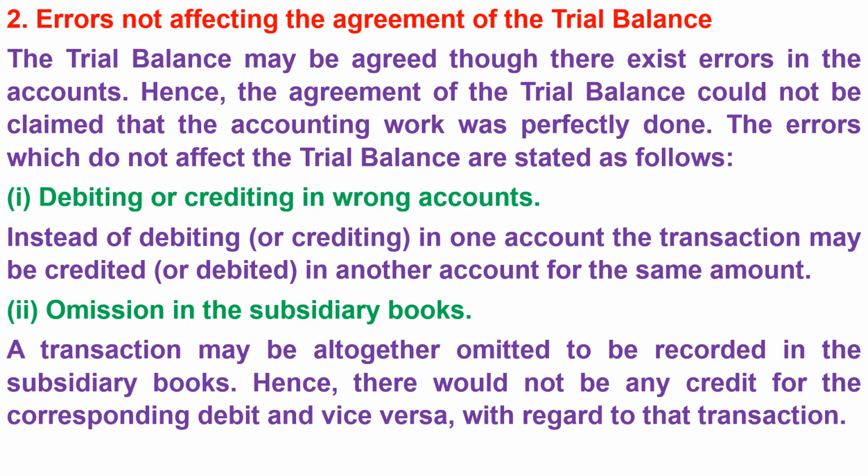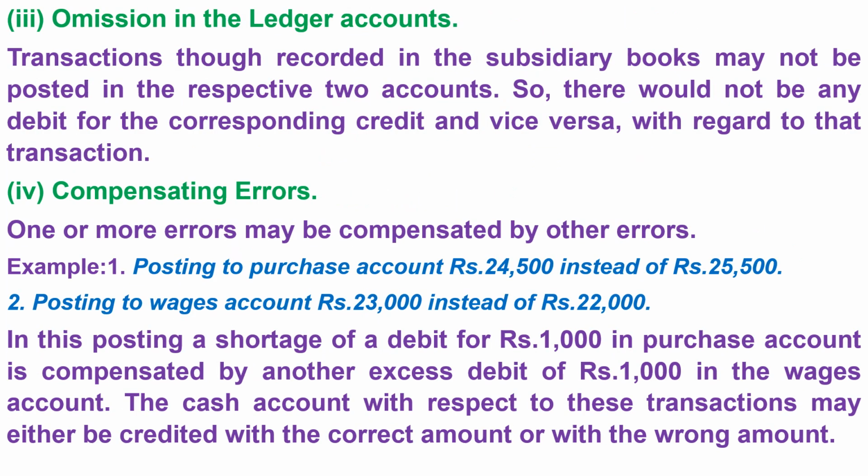A transaction may be altogether omitted to be recorded in the subsidiary books. Hence, there would not be any credit for the corresponding debit and vice versa, with regard to the transaction. 3. Omission in the ledger accounts. Transactions, though recorded in the subsidiary books, may not be posted in the respective two accounts. So, there would not be any debit for the corresponding credit and vice versa, with regard to the transaction. 4. Compensating errors. One or more errors may be compensated by other errors.